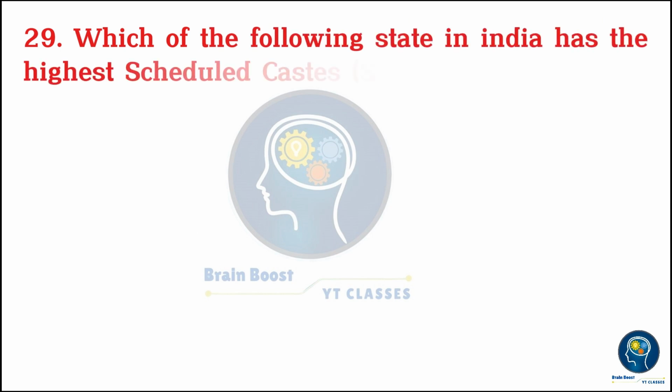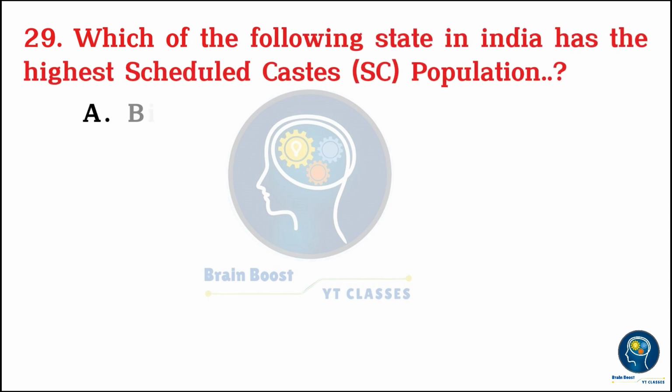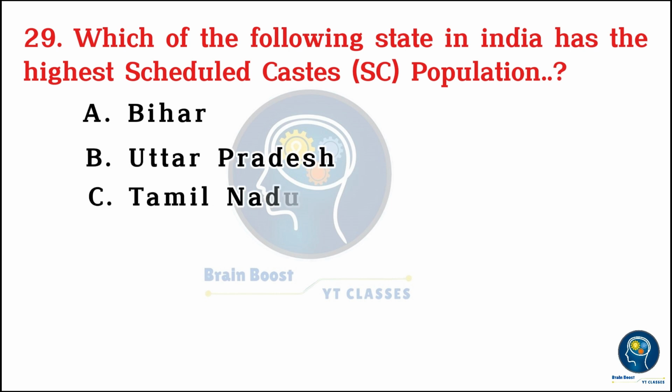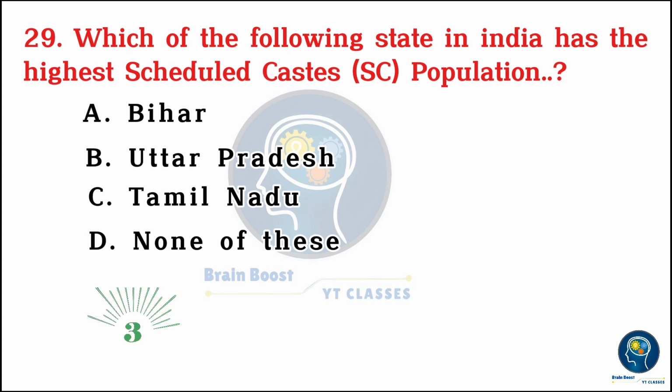Which of the following states in India has the highest Scheduled Castes (SC) population? A. Bihar. B. Uttar Pradesh. C. Tamil Nadu. D. None of these. B.